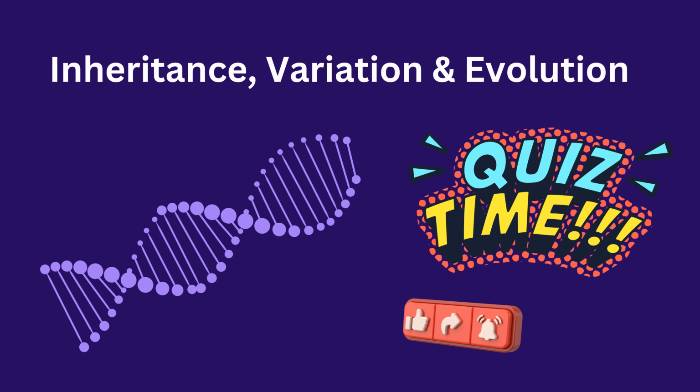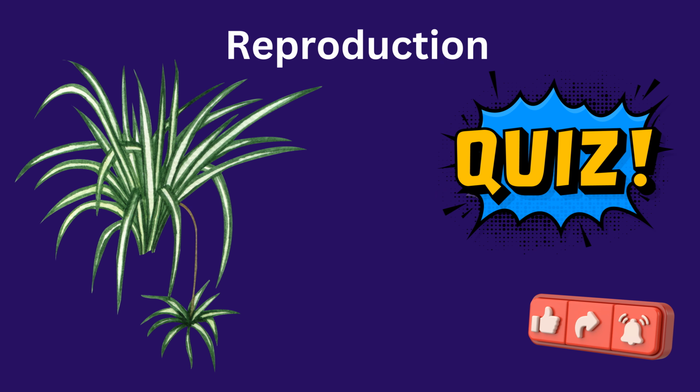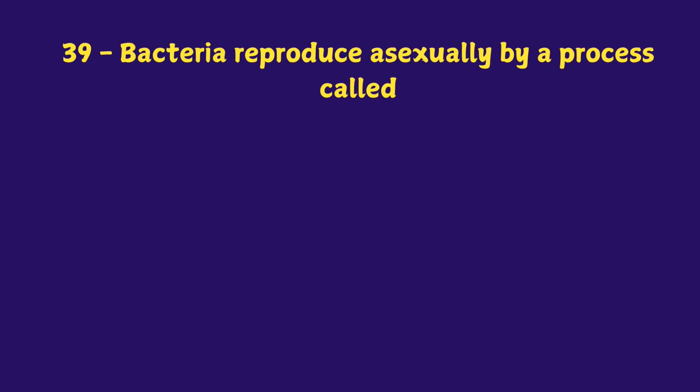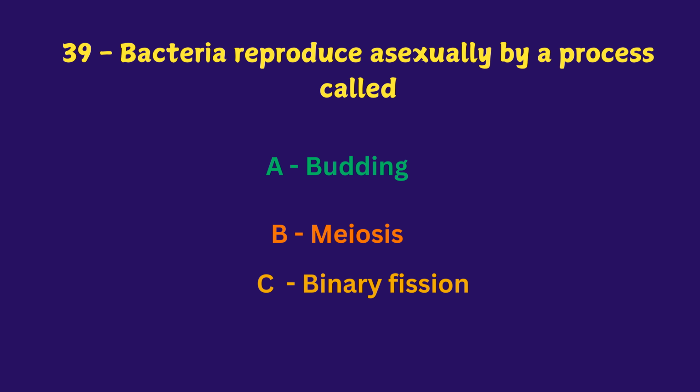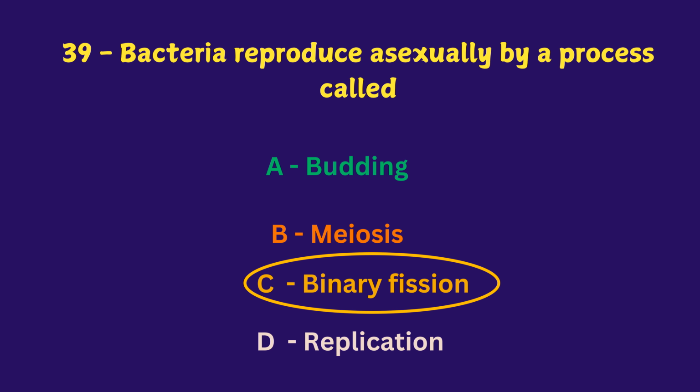Inheritance, variation, and evolution. First topic is reproduction. Bacteria reproduce asexually by a process called A. Budding, B. Meiosis, C. Binary fission, D. Replication. The answer is binary fission.